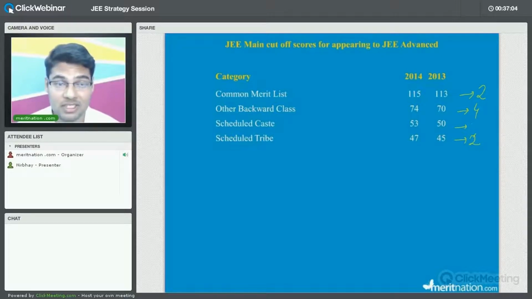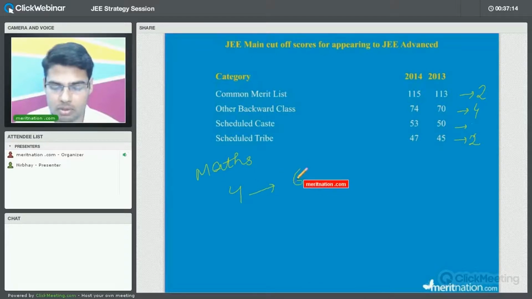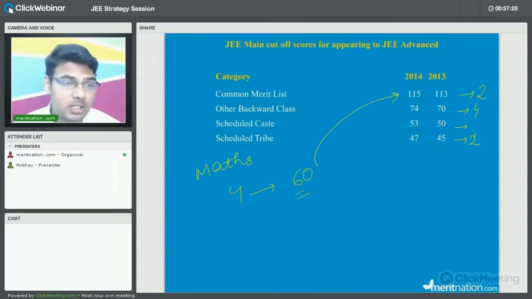Now you will realize the importance of the things that we have discussed. In maths, as we discussed, just 4 chapters out of 16 are giving you 60 marks, right? And now see the cutoff. It is less than even double of 60. That is 115 in 2014. So the basic idea is not just to clear the cutoff. Basically we have to score more. So the point is that even after studying 4 chapters you can score 60 marks.